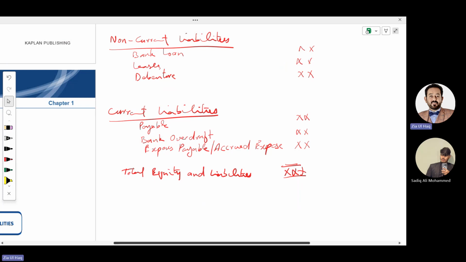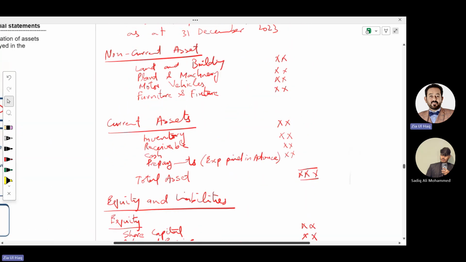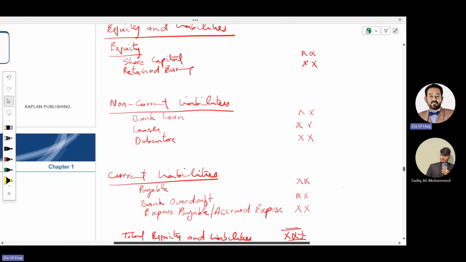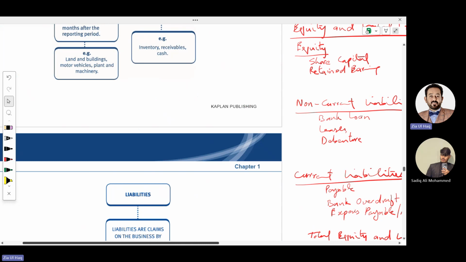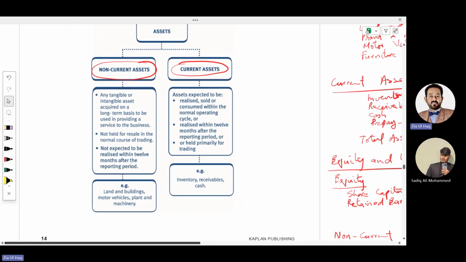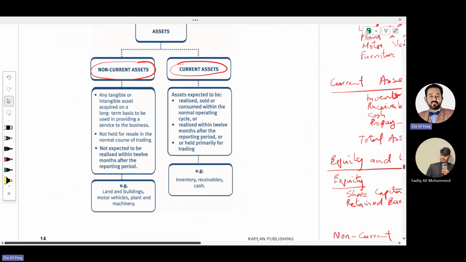So can you understand the difference between non-current assets and current assets? The difference between non-current liabilities and current liabilities? And we have discussed just two components of equity. There are others, but we have just discussed two. So what are the assets? Non-current and current assets. Non-current assets are of two types.